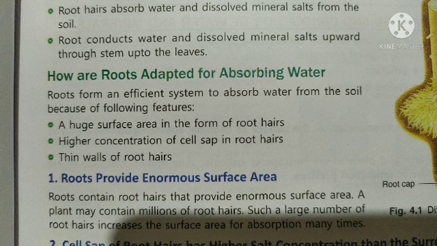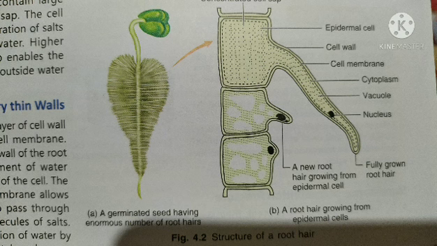The cell sap of the root hairs has high salt concentration. Higher salt concentration in the cell promotes absorption of water from the soil. Since the water in the surrounding soil is in a larger amount compared to inside the cell, water will be absorbed by the roots.